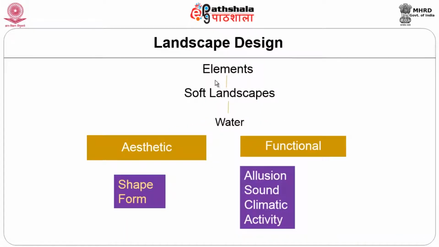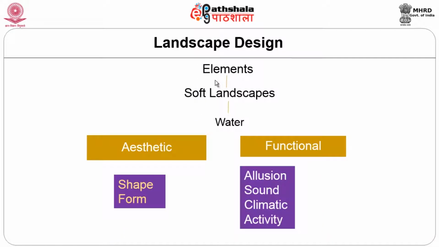So, under soft landscape, we removed or we treat water in a separate manner, because it is an element, it can be merged with green or it can be a distinct element also. The principle is similar, it is universal: any element needs to fulfill either aesthetic or functional values. In water, for aesthetic sense, first priority is given to the shape or the form. So, it is geometrical or it is organic, and how big it is or how small it is.